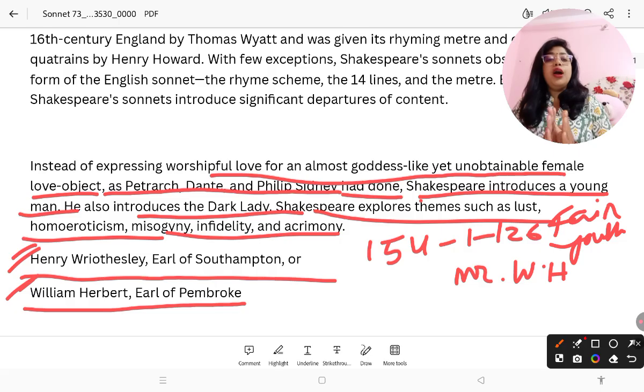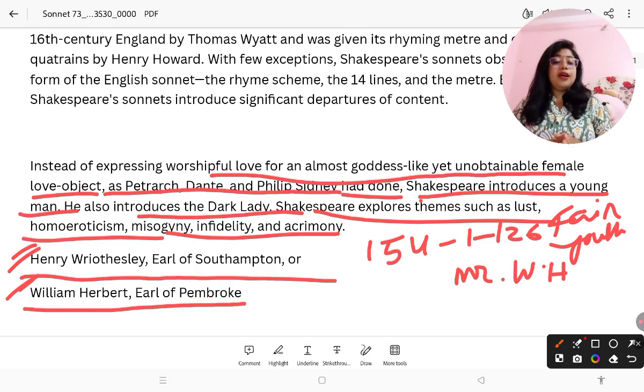So who was this person? Maybe a lover of Shakespeare, maybe a good friend, maybe a best friend, or maybe a male lover, or maybe a patron who gave money to Shakespeare for writing. Now we have publication, but at that time someone had to give you the money to publish your writings.